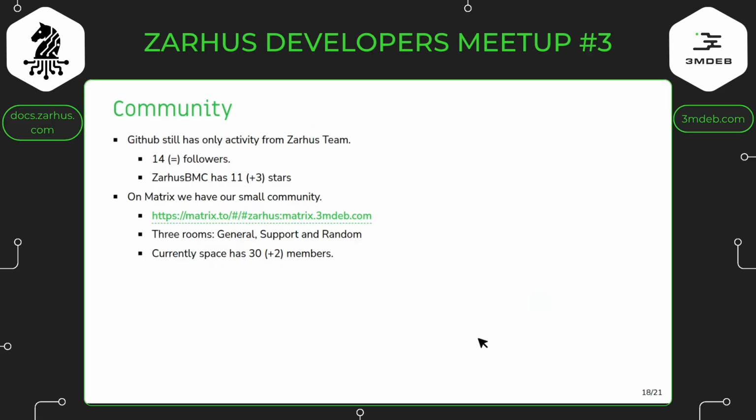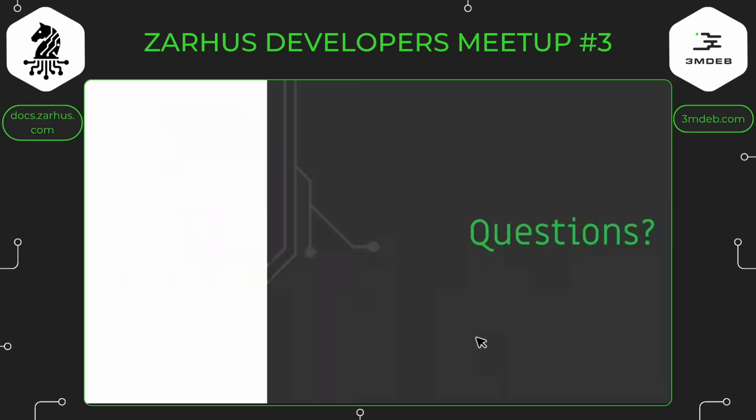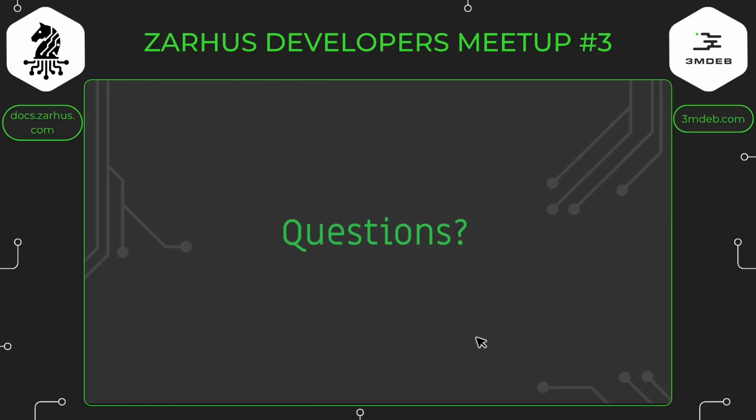About the community, not much changed. A couple of people joined, like more stars. Two people joined the Matrix. No traction. We do not publish much. I guess at some point we will publish Zarhus BMC or Zarhus OpenWRT or some reference binaries for other platforms, and then it will hit the public audience, and maybe that way we will gain more traction. Right now we're just operating in this kind of hidden way, or maybe small audience way.